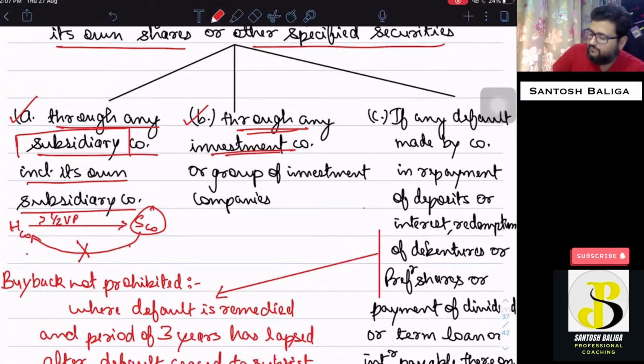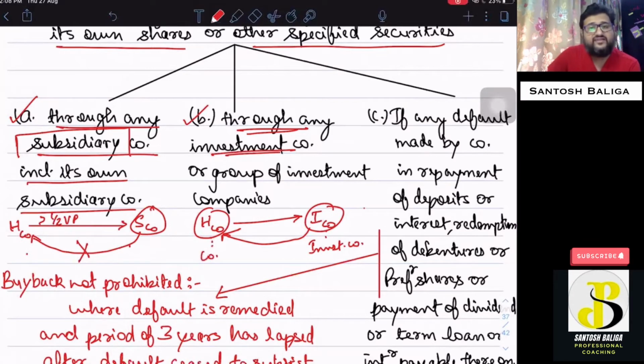That means, say in case of H company, and there is an investment company. If an investment company registered as an investment company purchases shares in H company, then this particular transaction will also be said to be an invalid or prohibited transaction. So H company purchasing its own shares through an investment company will also be prohibited. This point is also clear.